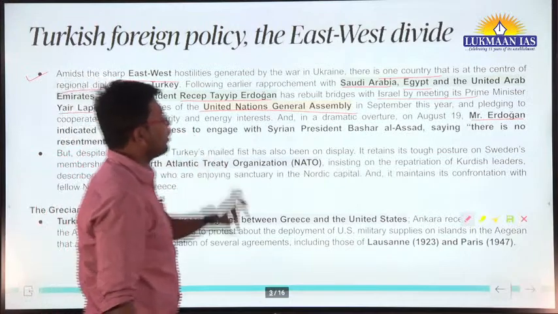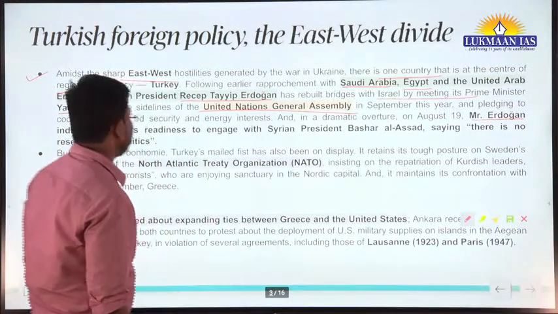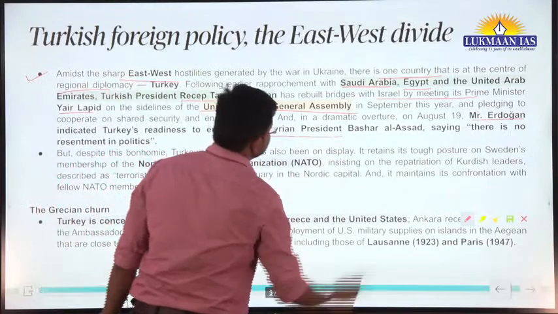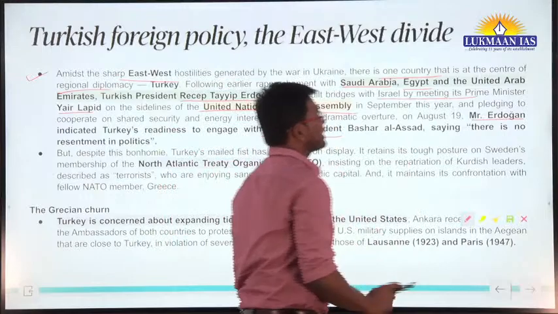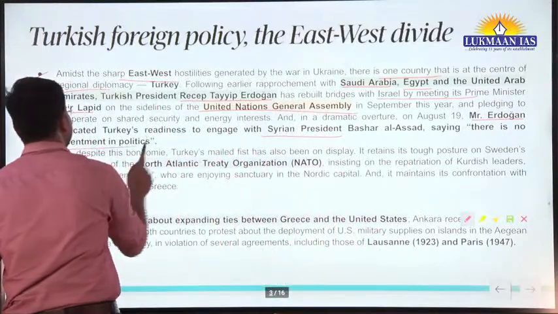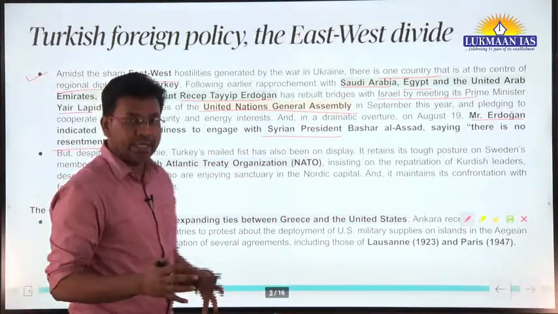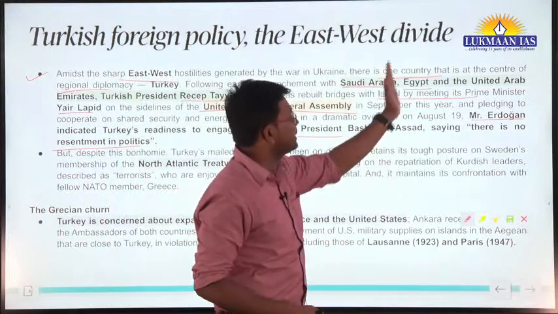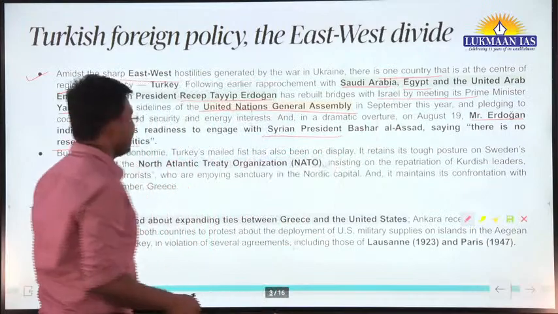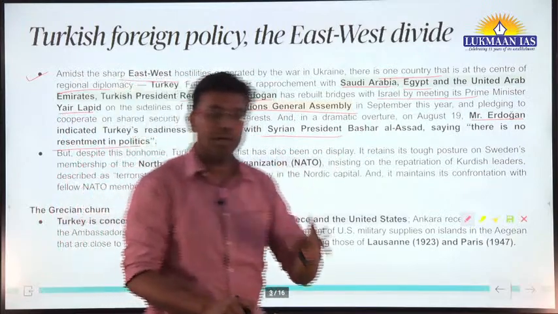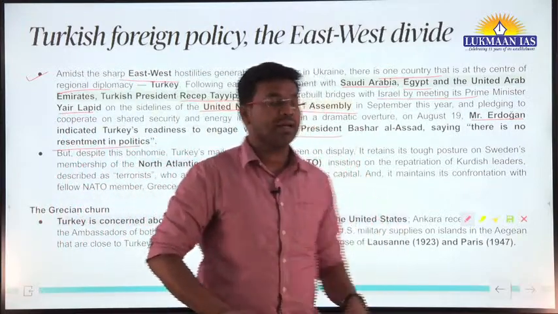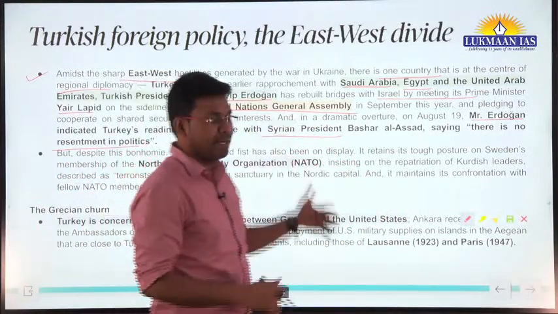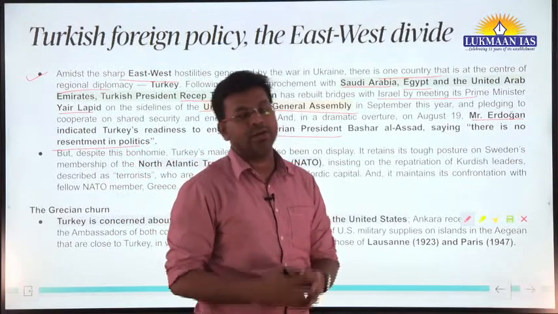And in a dramatic overture on August 19, Mr. Erdogan indicated Turkey's readiness to engage with Syrian President Bashar al-Assad, saying there is no resentment in politics. Okay, so here we see that on one side we have Saudi Arabia, Egypt, United Arab Emirates having similar kinds of foreign policies of supporting one another, and on the other side we have Israel, which has some other kind of foreign policies.